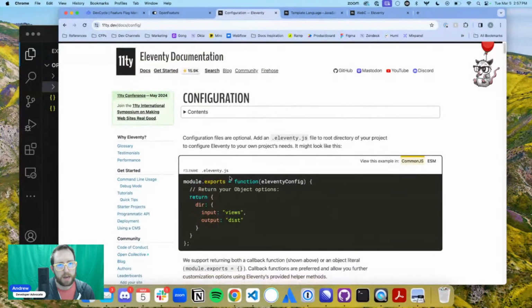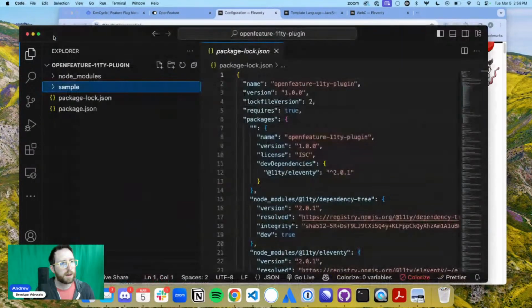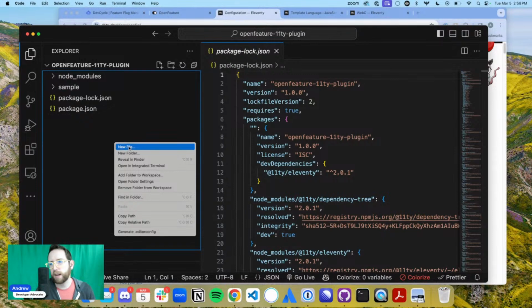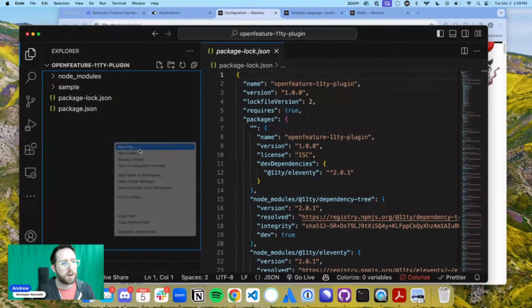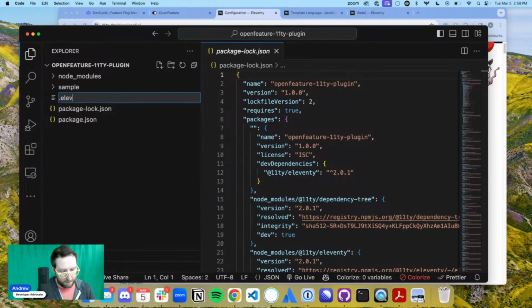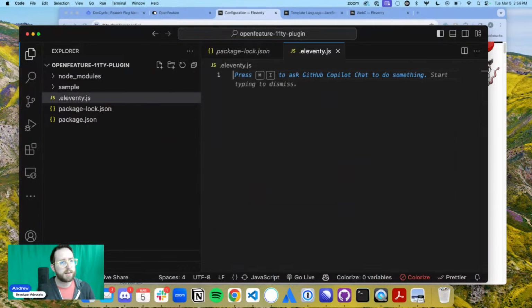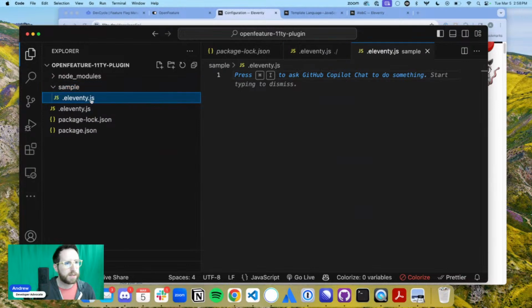Okay, amazing. So I'm going to create in my folder here this configuration file. It's going to be important when I start using my plugins. So I'll go in here and create .eleventy.js. Amazing. I'm actually going to create the same file inside of sample, which is going to be my sample project. And then sample.emb. I guess that's just my example.